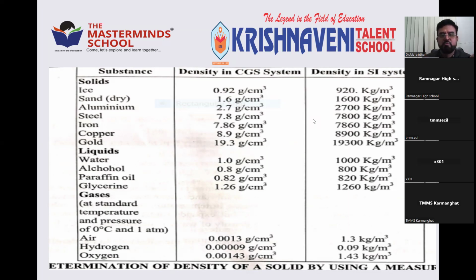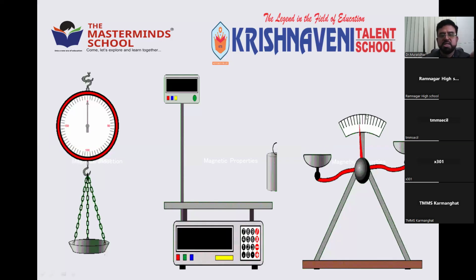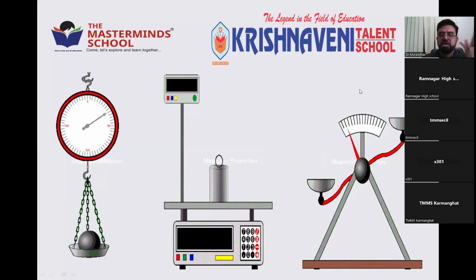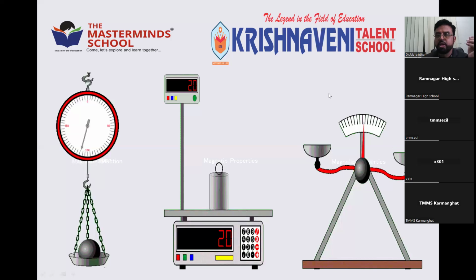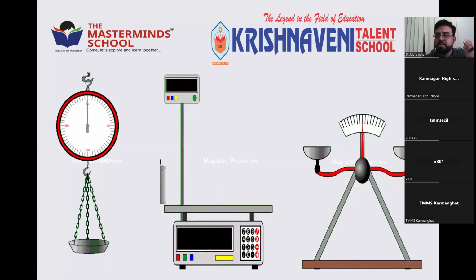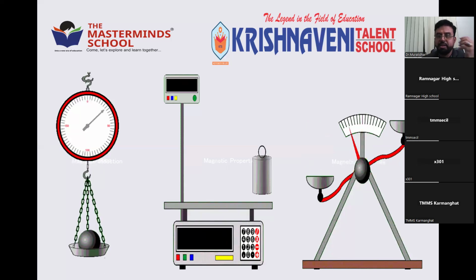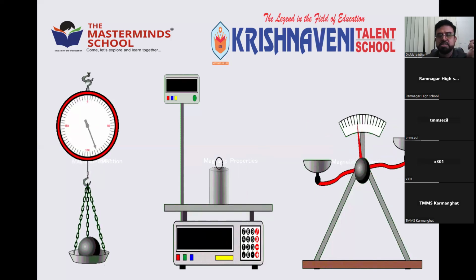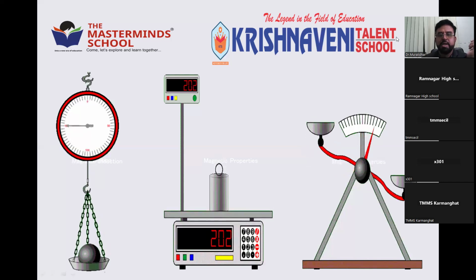So note down few of them, which are of course available in your materials. These are a few devices and graphics, they can call them GIFs, showing how to measure the mass, how to measure the density, how to measure the weight. See how beautifully they are moving.